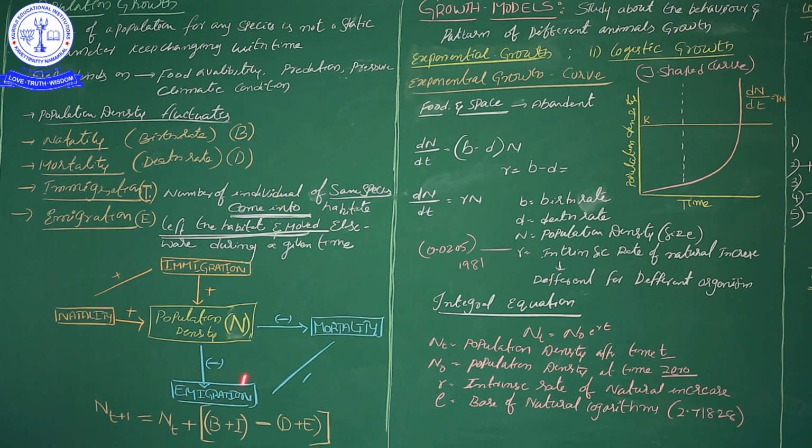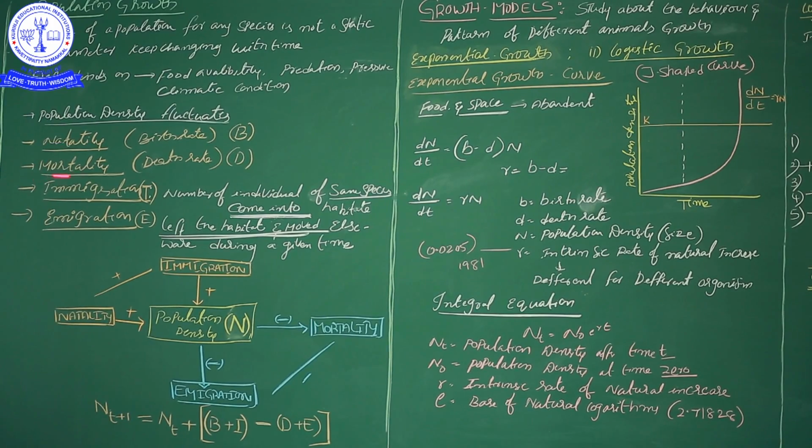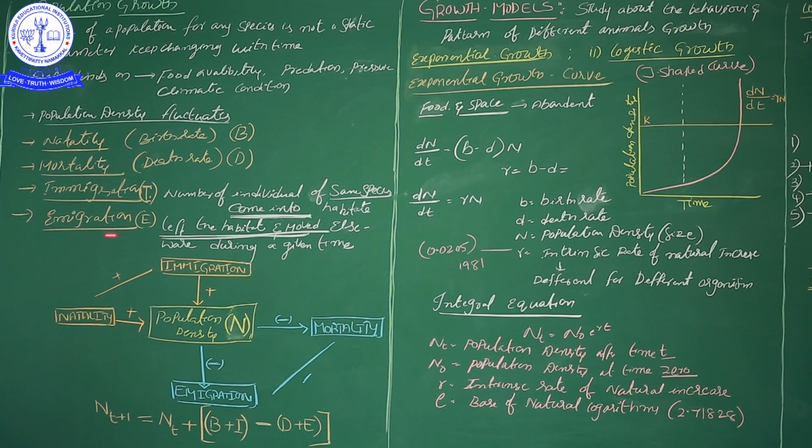So finally it tells about a particular unit of time, that means 2019 to 2020, a 1 year time gap, in a particular unit area, what is the real density present in the previous year and what are the changes by birth rate, immigration, death rate, emigration. That totally tells about how the population density fluctuates by natality, mortality, immigration and emigration.